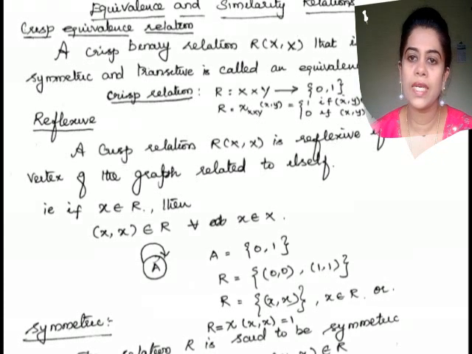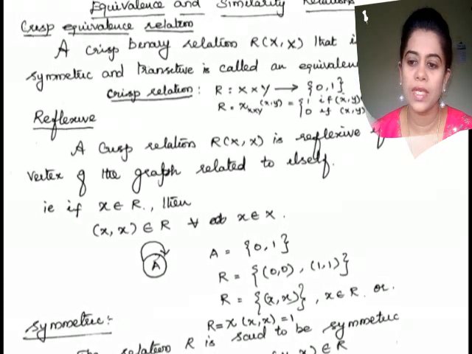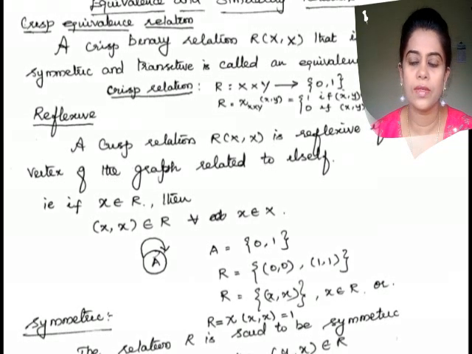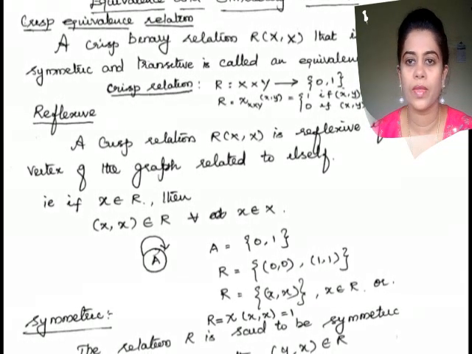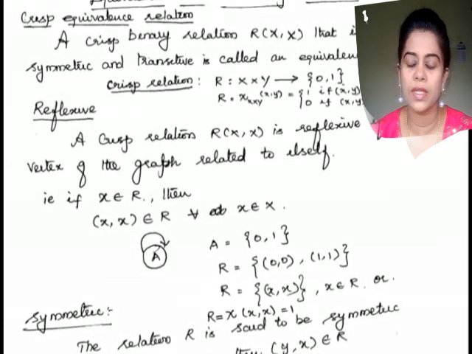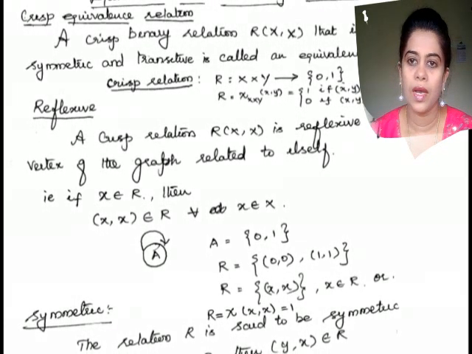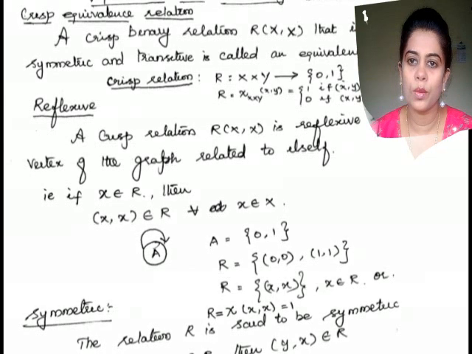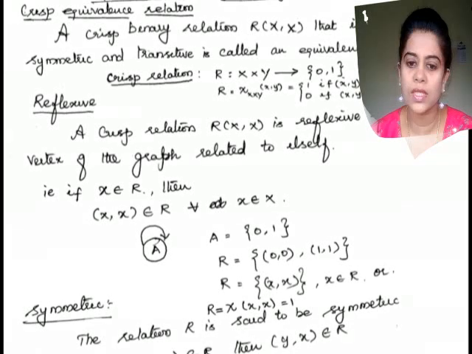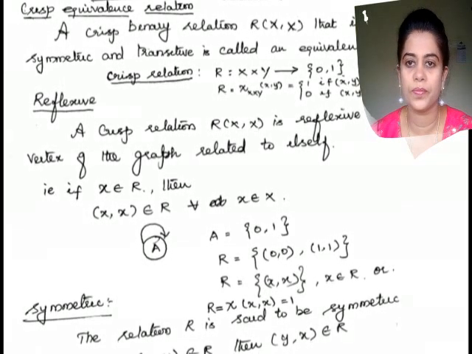If the crisp binary relation is reflexive, symmetric and transitive, then it is said to be an equivalence relation. This is the definition. I hope you have understood what a crisp binary relation and a crisp equivalence relation are.